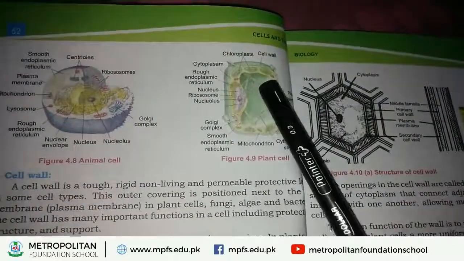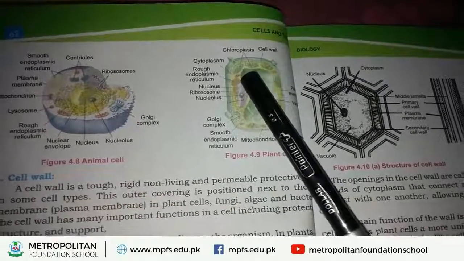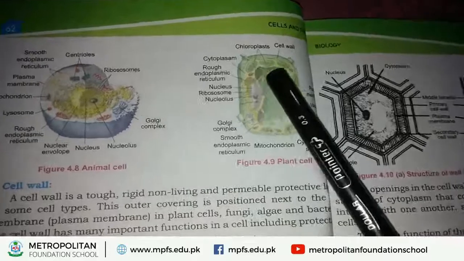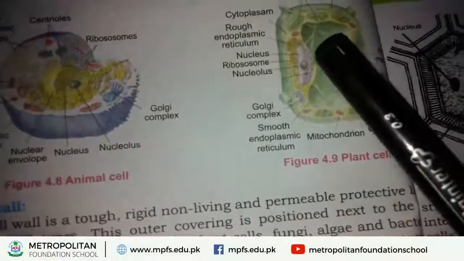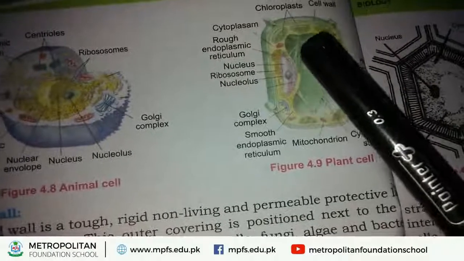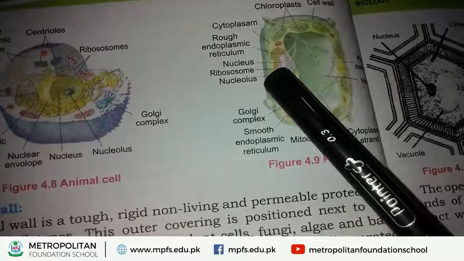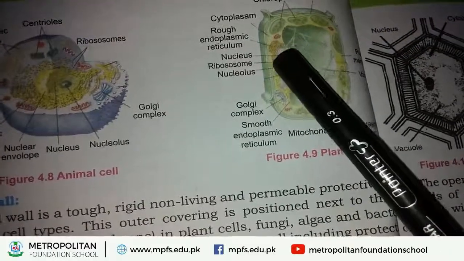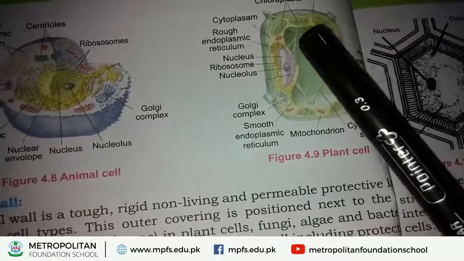Okay, next, ribosomes. On the surface of endoplasmic reticulum, some grains are present. Look at this picture. Some grains are visible. These grains are called ribosomes.